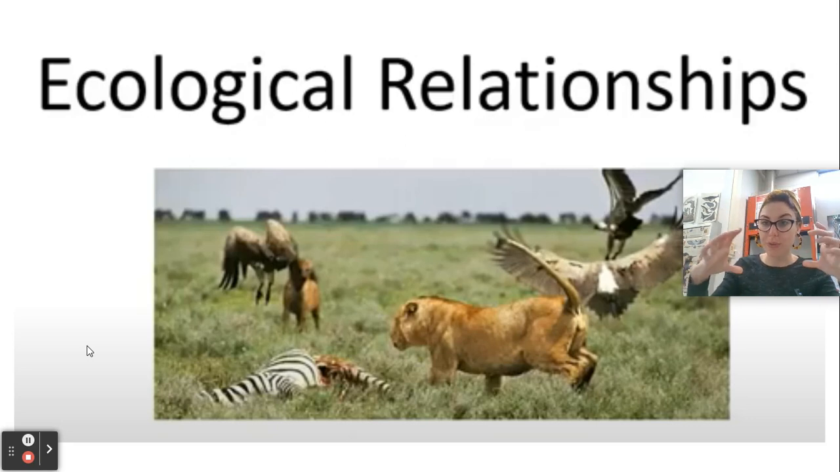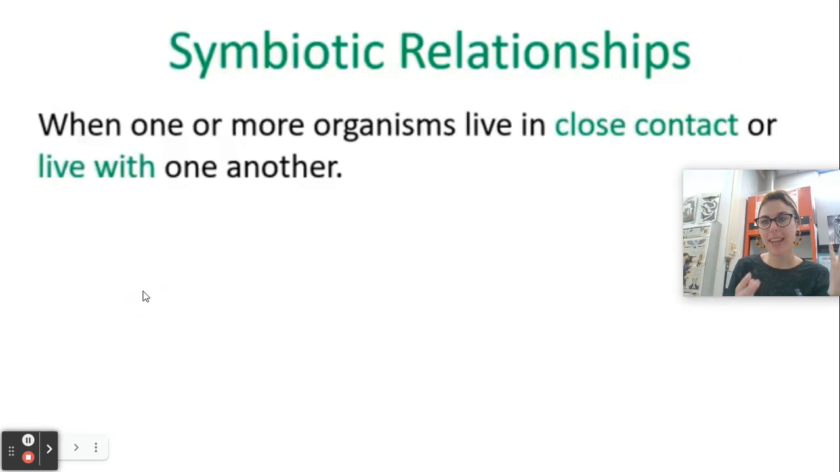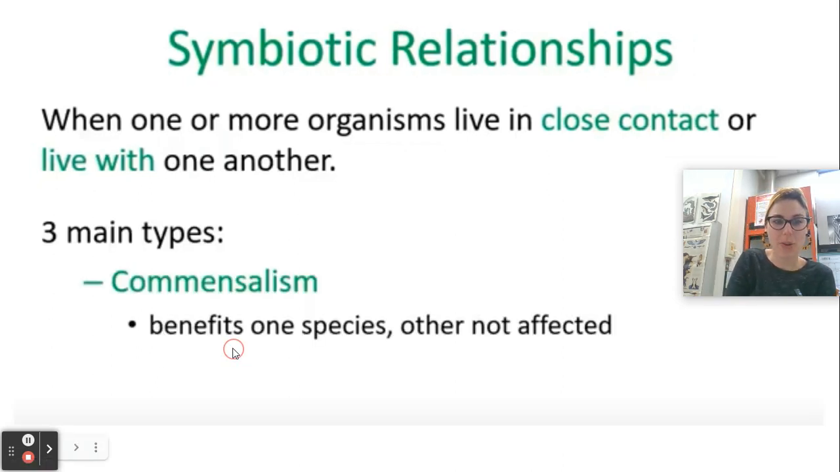We're going to talk about the first category. So you'll go one line down in your notes, and that category is called symbiotic relationships. This is when one or more organisms live in close contact or live with one another. In some symbiotic relationships, we're even going to see organisms that live within one another, like literally inside of another organism. So first, let me just tell you that there are three main types, and the first one is called